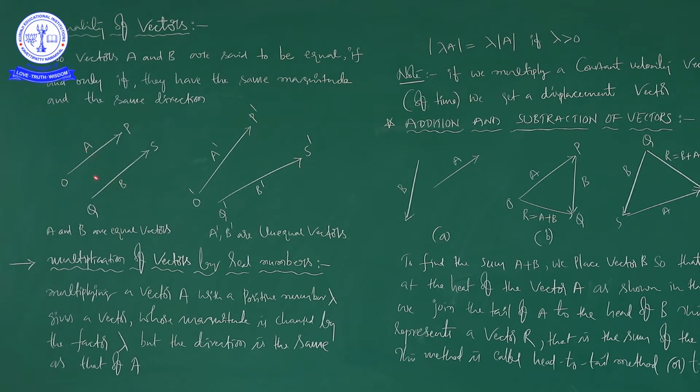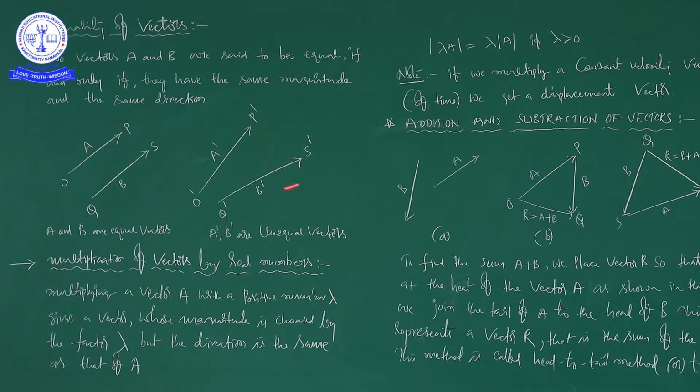Here the magnitude of vector A is equal to the magnitude of vector B, and these two are also parallel to each other, so in this picture A and B are said to be equal vectors. So when are two vectors said to be equal vectors? When they have equal magnitude and the same direction.